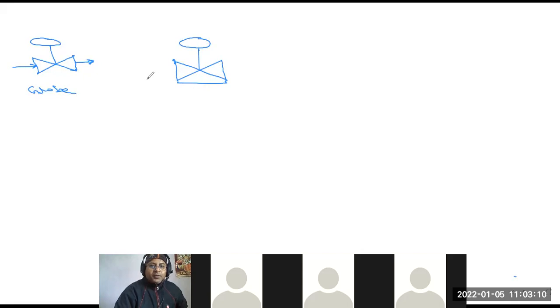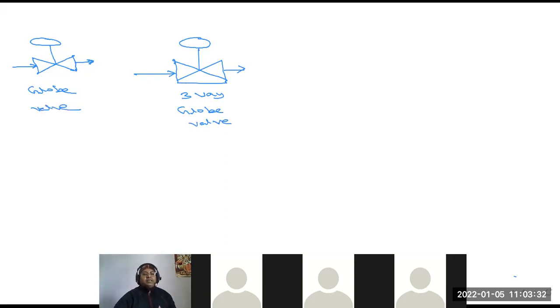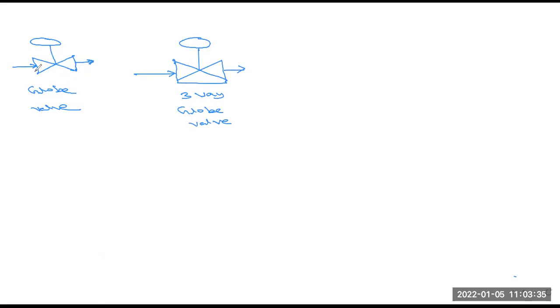This is the inlet and this is the outlet, and this is also the same type of globe valve, called the three-way globe valve. Using this picture, this is basically the globe valve. This is the input flow and the output flow, and you control it using this knob.